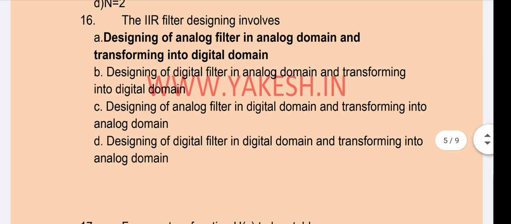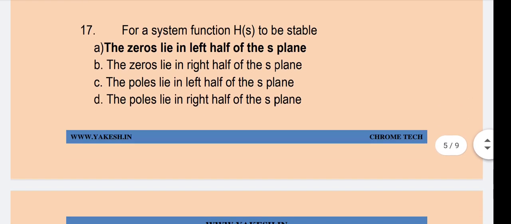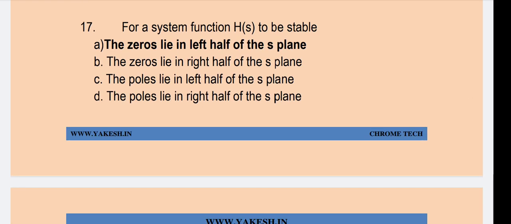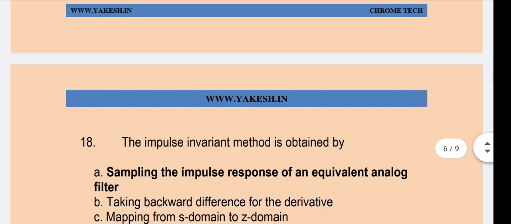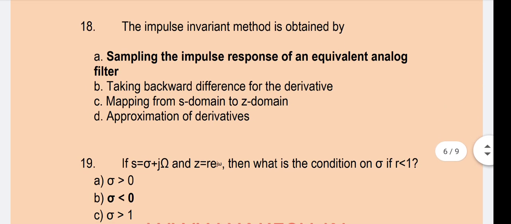The IIR filter designing involves, Option A, designing of analog filter in analog domain and transforming into digital domain. For a system function H of s to be stable, the poles lie in left half of an S-plane. The impulse invariant method is obtained by option A, sampling the impulse response of equivalent analog filter.